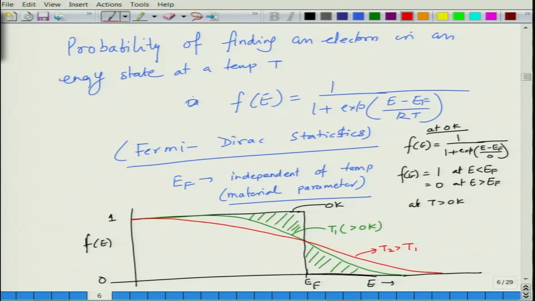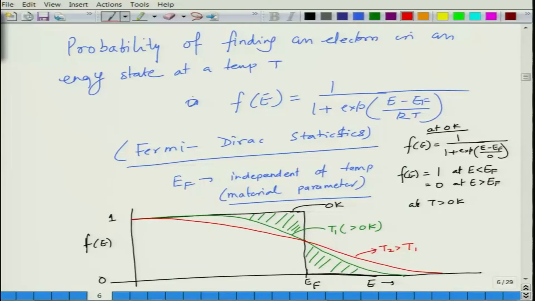So, essentially what you see is that as you have increased the temperature, the probability of finding the electron in energy levels just below EF is lower than 1. At the same time, the probability of finding an electron at the energy levels above EF, in the vicinity of EF, has increased above 0. So all the electrons which have gone to energy levels above EF at finite temperature are those electrons which are in the energy levels residing just below EF.